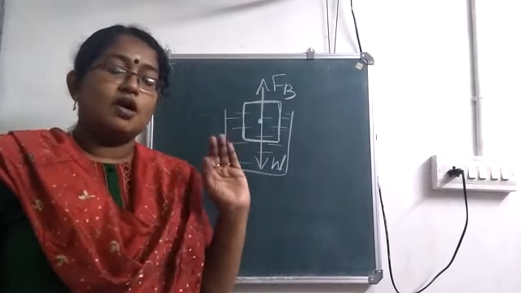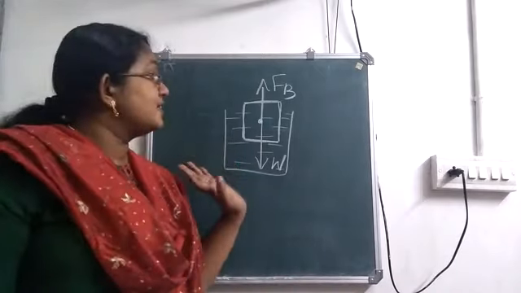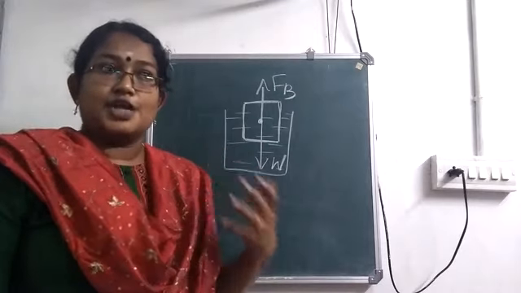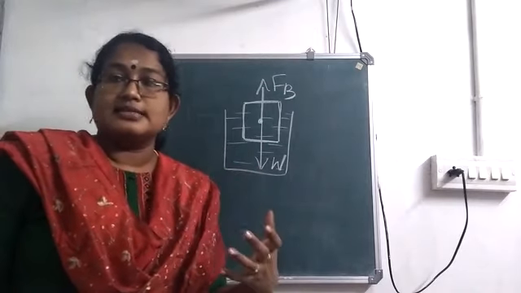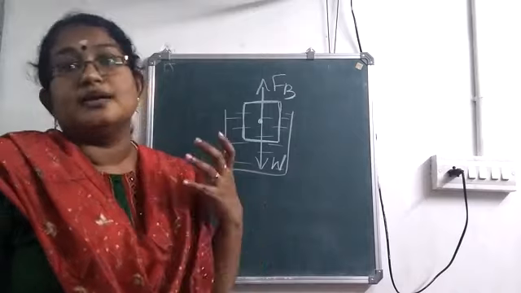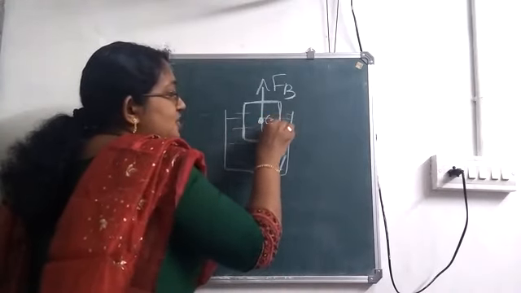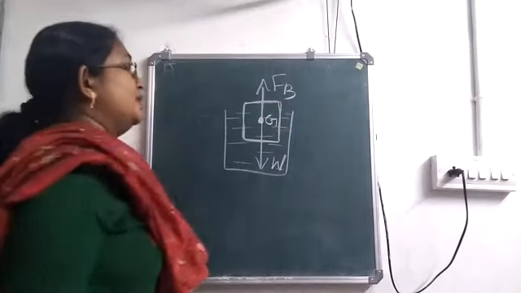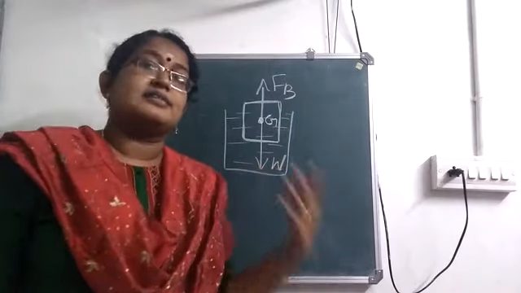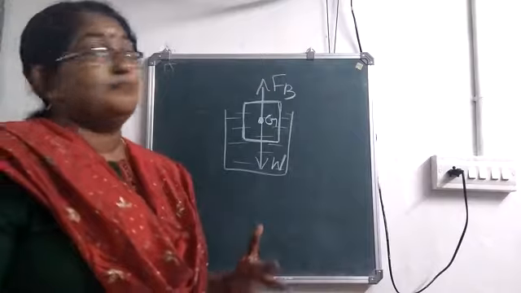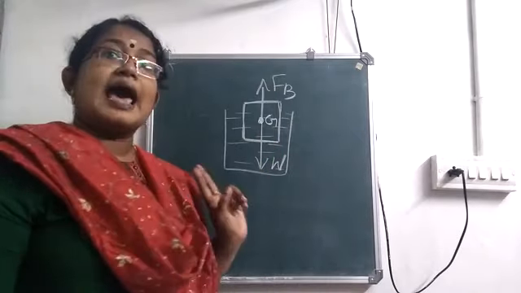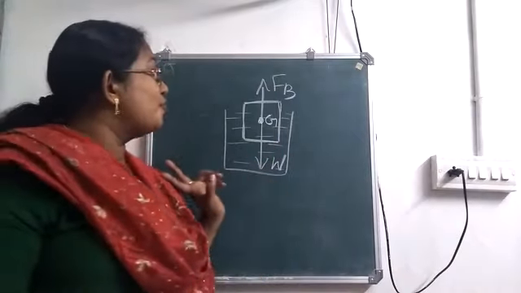Weight of the body always acts along the center of gravity. Center of gravity is the point where the entire weight of a body is concentrated. So here we have G, the center of gravity of the body, and weight will be acting along the center of gravity. Now upthrust acts along the center of buoyancy.